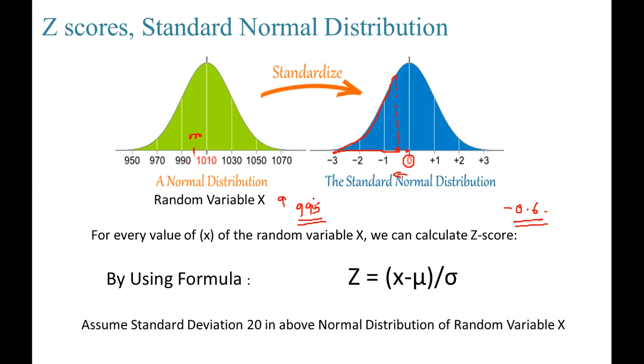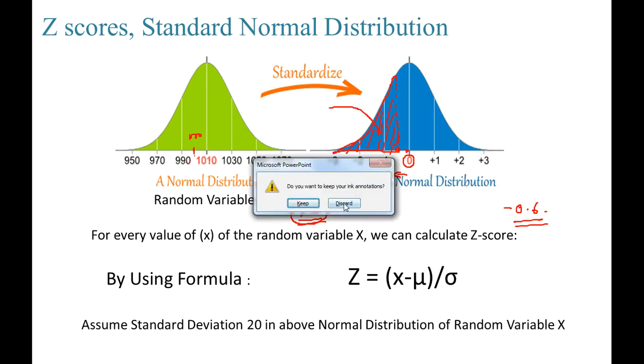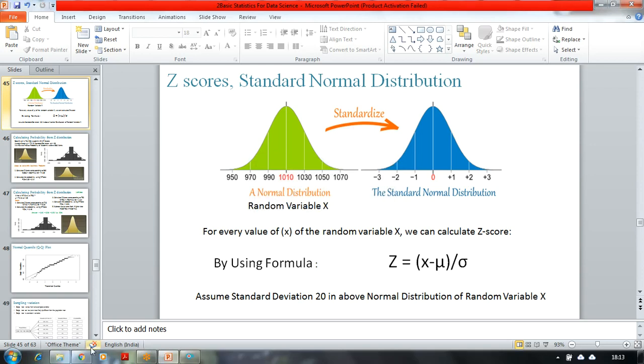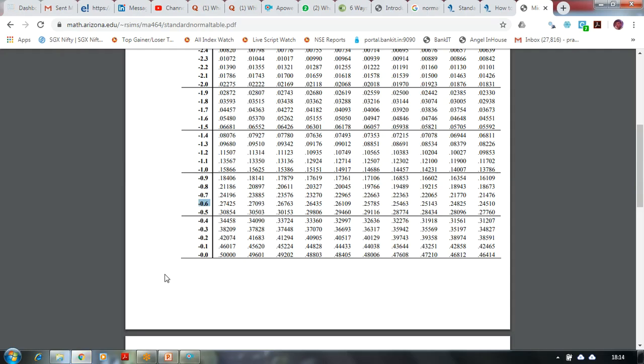So I am interested in the person scoring the marks less than or equal to 995, meaning I am interested in the people falling in this range, that is this area, right? And that will be given to me when I use the z table like this.